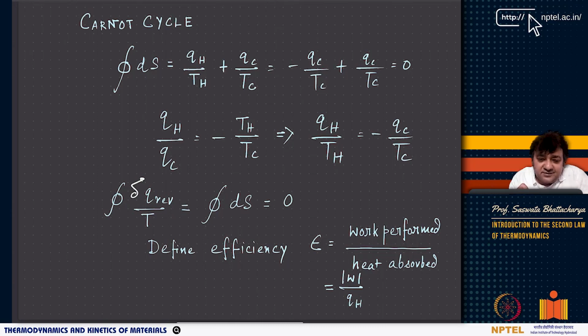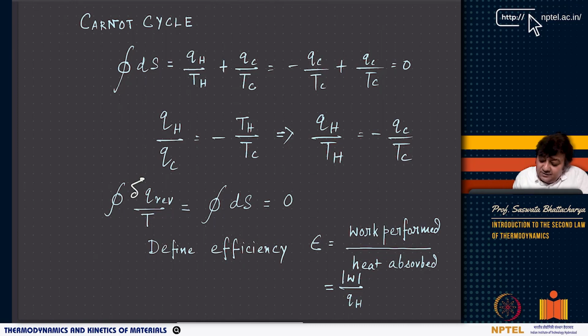We have proved that for a reversible cyclic process, delta Q by T indeed is 0, but for that proof we used a substance which is an ideal gas. However, we should prove that entropy is a state function irrespective of whatever substance we are taking, and that is something we can look at.